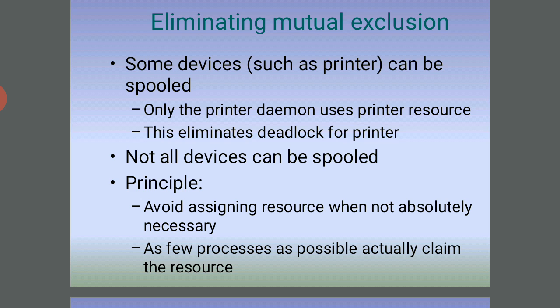And the methods for handling deadlocks: ensure the system will never enter a deadlock state, which is deadlock prevention and deadlock avoidance; allow the system to enter a deadlock state and then recover; or ignore the problem and pretend that deadlocks never occur in the system, which is used by most operating systems, including Unix. The deadlock prevention.